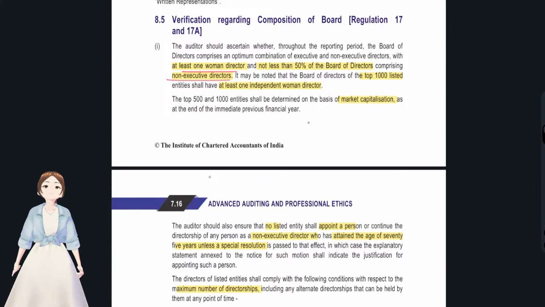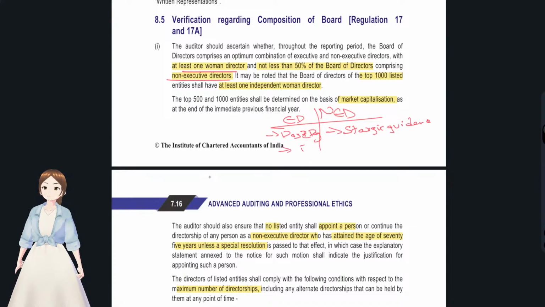What is the difference between non-executive directors and executive directors? Let me give you 4 points so that you'll understand. Executive directors participate in day-to-day activities, and non-executive directors do not actually involve themselves in the day-to-day activities but give strategic guidance. Executive directors are full-time, non-executive directors are part-time.